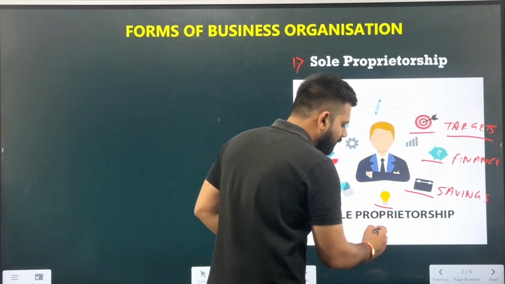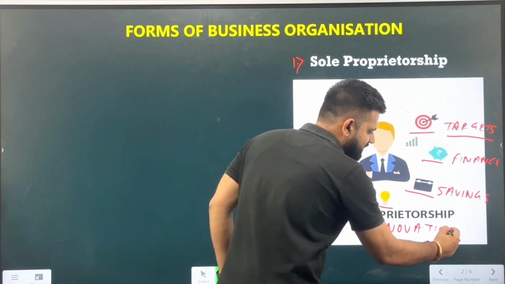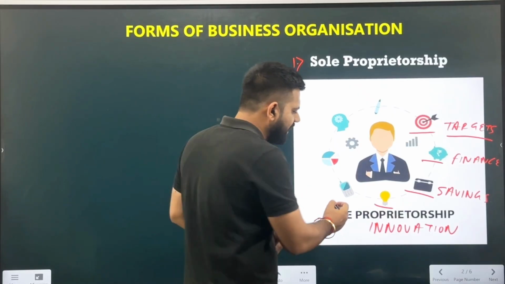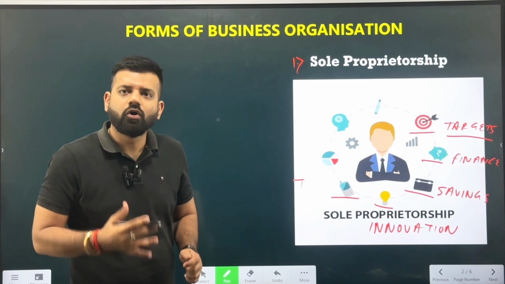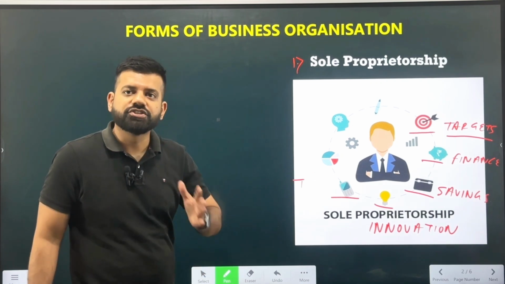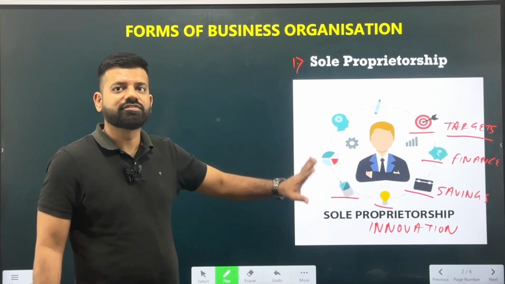Then he is also looking for the innovation. What is innovation? Basically, he will be providing innovative things to the customer which the customers needed, which other sellers were not able to sell to the customers. Now he will be looking for the innovative idea that he can provide to the society. And also he will be looking after the telecommunication, that is, how will he communicate with the potential buyer of his products. The businessman is himself looking after all these things.